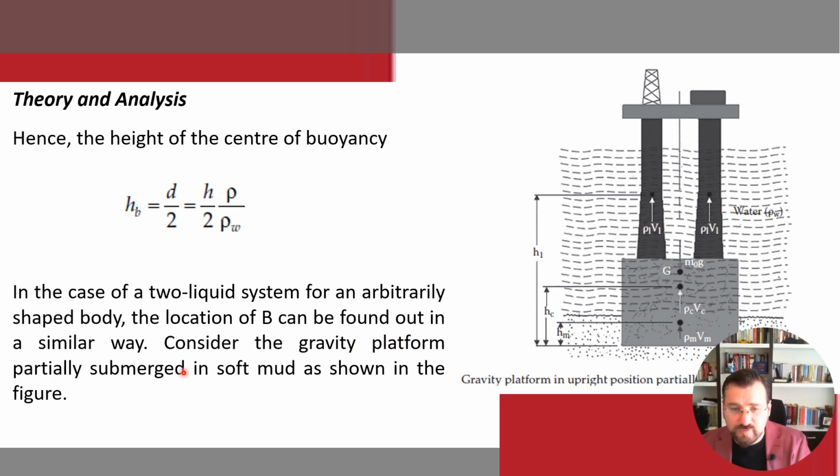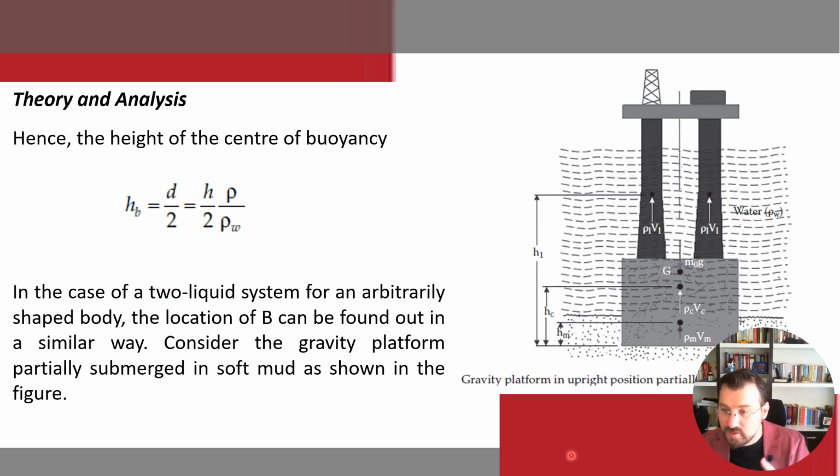Consider the gravity platform partially submerged in soft mud as shown in the figure. According to this, you have to consider the gravity, density and volume of the mud itself as well. The same thing can be done here, and the formula changes accordingly.